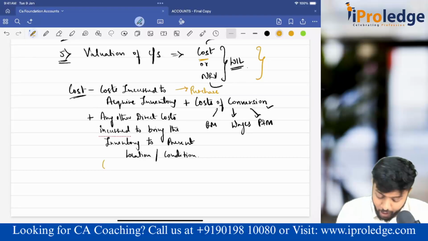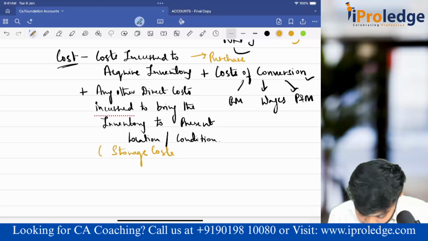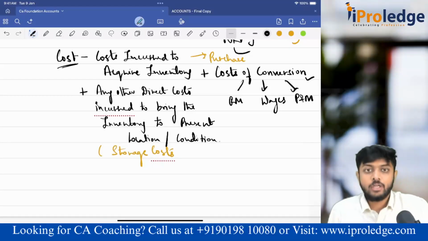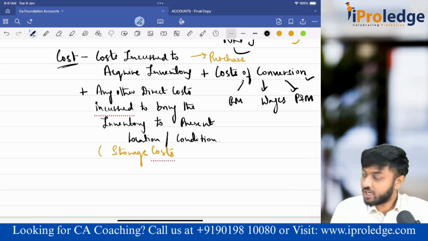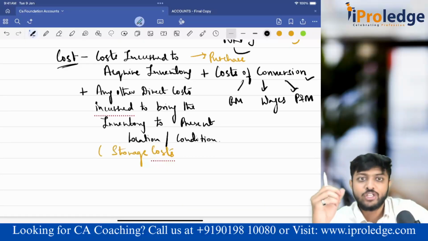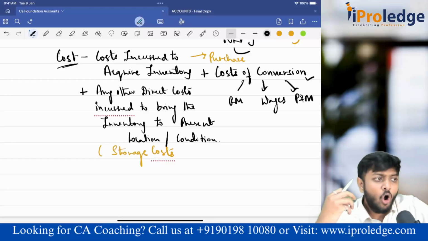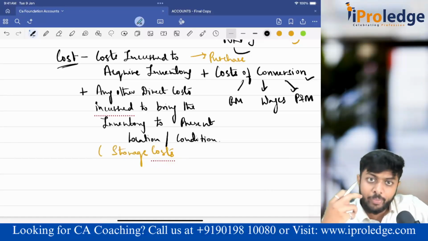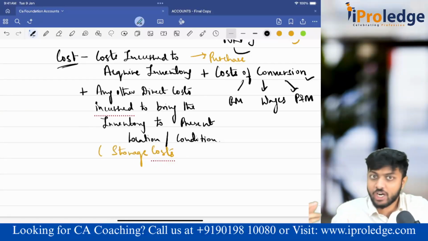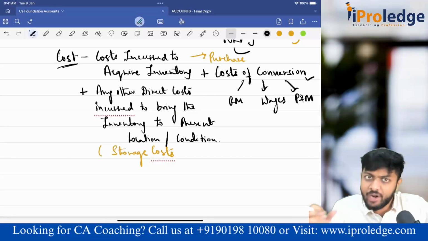Now one more special point I will take. What about storage cost? Will you add it? Storage cost means the cost that I have incurred to store the inventory. Now tell me, what did I tell about directly attributable costs generally? What did I say? All that cost that is incurred to bring the inventory to the present location or condition so that you can resell it to people, to bring it to that condition where you can resell.